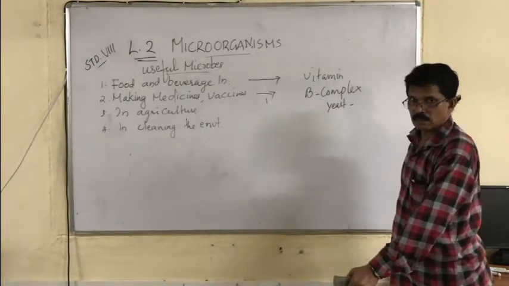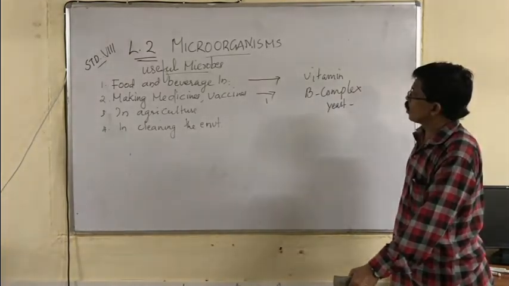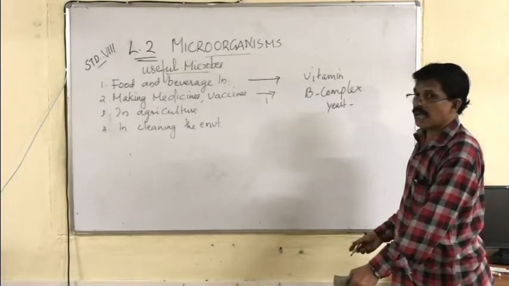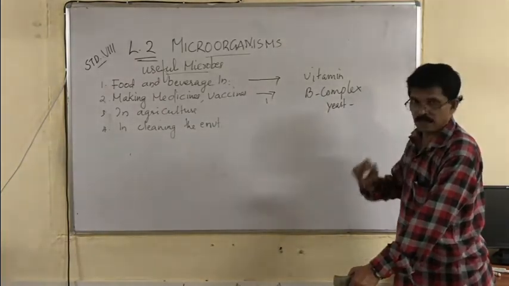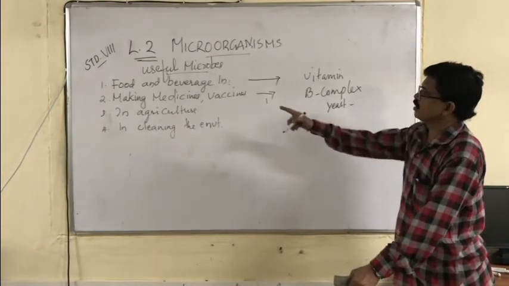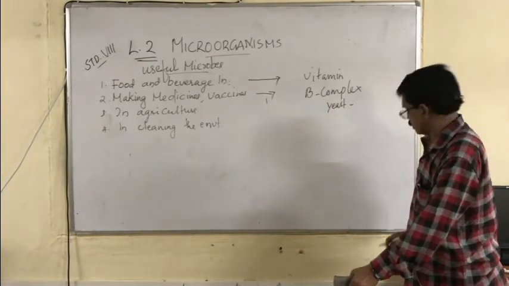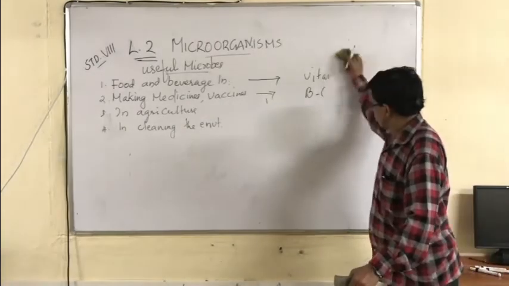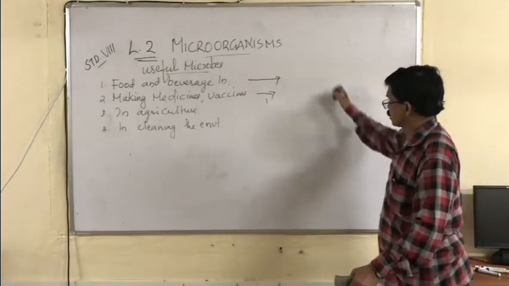Not only that, the microbes are used for making, I told you, antibiotics. You must please remember. So this is the use of making medicines and vaccines. Now we are coming to the next part of the chapter, in agriculture.